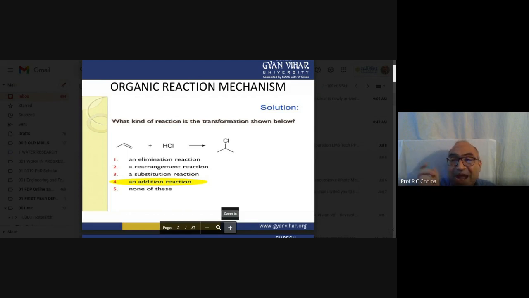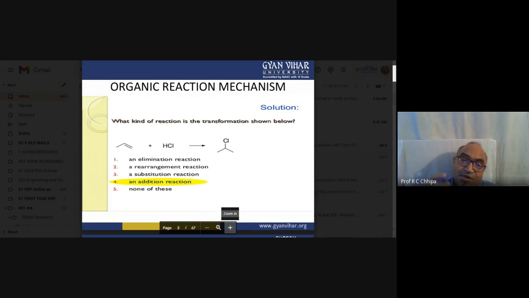So we have to go back to the chemical theory of bonding, and also hybridization: sp3, sp2 and sp hybridization. There are three different hybridizations in the case of carbon compounds, because carbon itself is tetravalent.